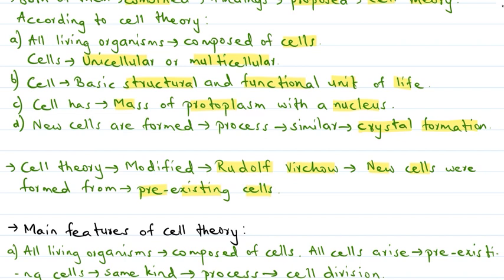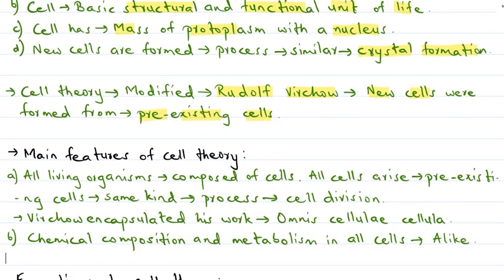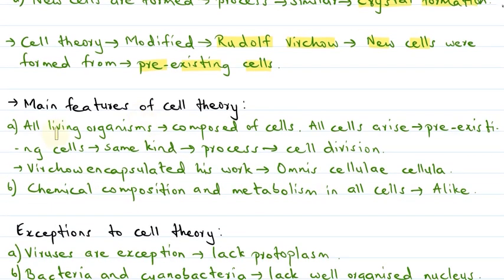Now let's see the main features of cell theory. All living organisms are composed of cells, and all cells arise from pre-existing cells of the same kind, through the process of cell division.